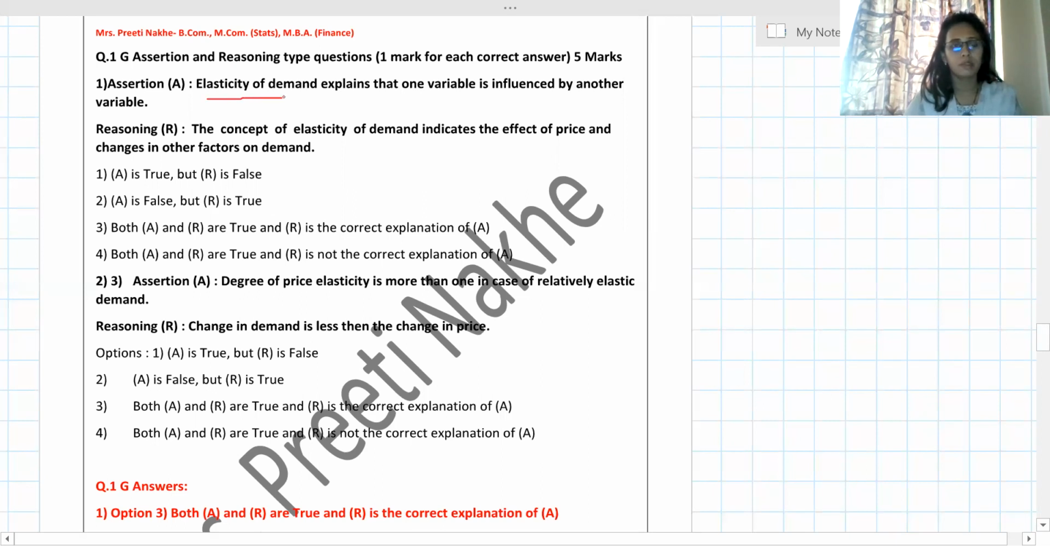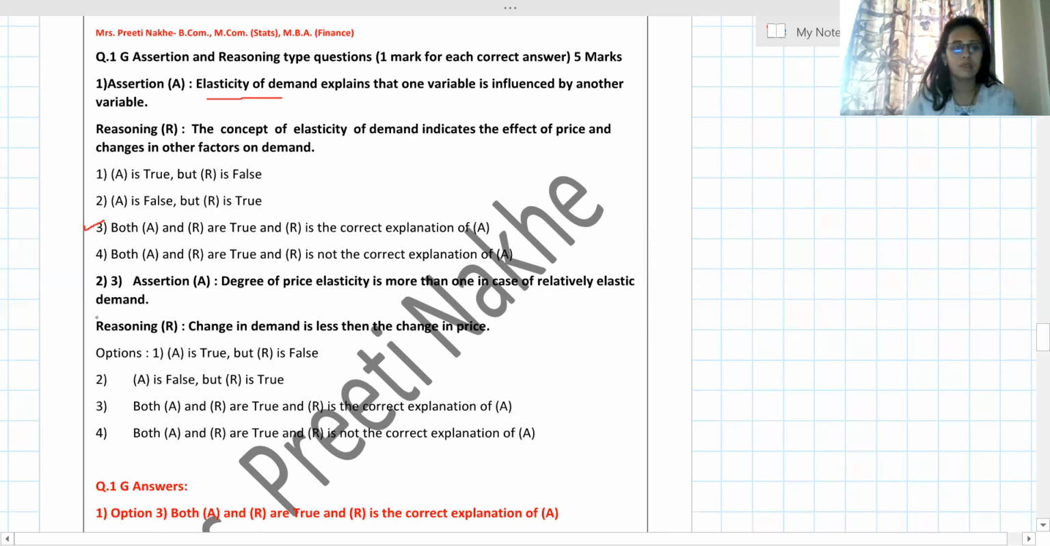Elasticity of demand statement explains that one variable is influenced by another variable. The reasoning is that the concept of elasticity of demand indicates the effect of price and changes in other factors on demand. Correct. This is the statement and this is the reason behind it. So my answer is both A and R are true and R is the correct explanation of A. It is the exact reason behind A.